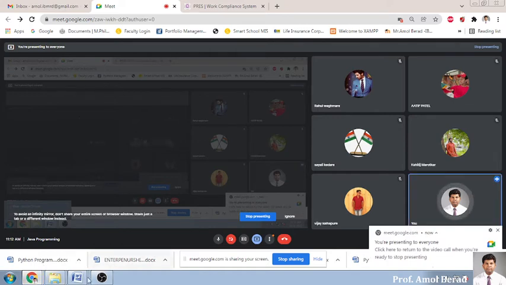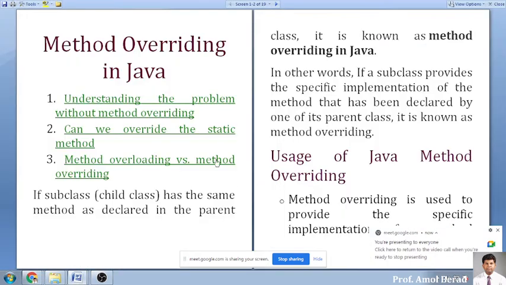Now see, whenever we are moving to overriding, we need to understand the problem without method overriding. If you don't go for overriding, what problems may you face? Then we can override the static method also. So how can we do this? This is again an interview question: can we override a static method?